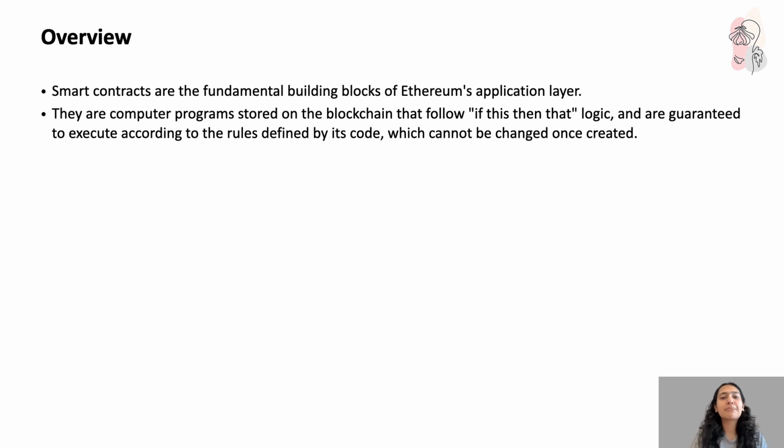Smart contracts are the fundamental building blocks of Ethereum's application layer. They are computer programs stored on the blockchain that follow if-this-then-that logic, right? You write in an if condition: if this has been done, please do all these steps. And now it is unambiguous. If this is done, it has to follow all this. It's not human, so it's not prone to errors in that way, right? If Alice won from Bob, I know that truth. I'm not going to make my own judgments that maybe she used some false practices. Nah, that is not my work to do. I am based only on the if and else conditions.